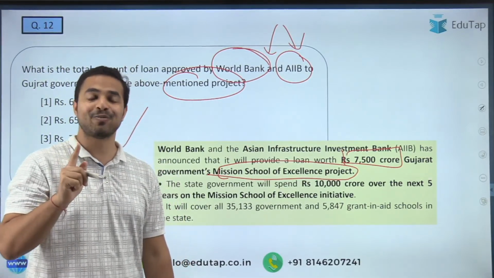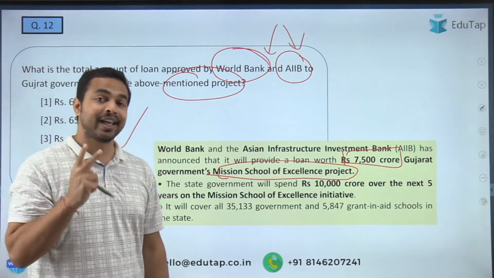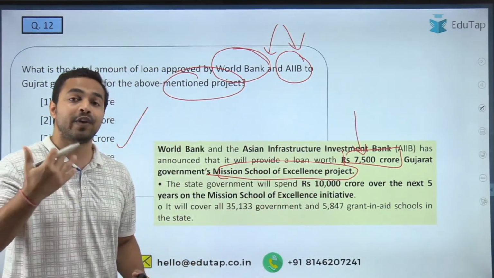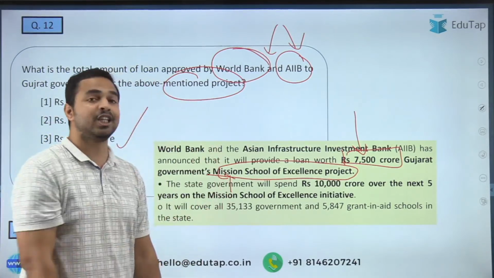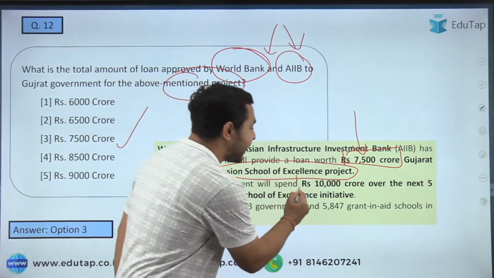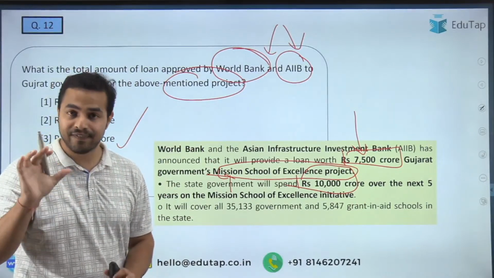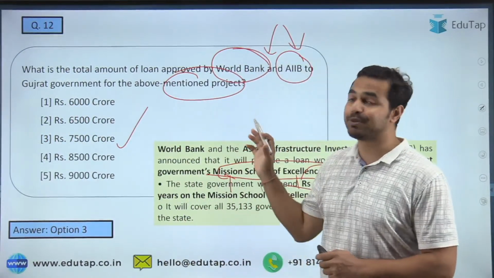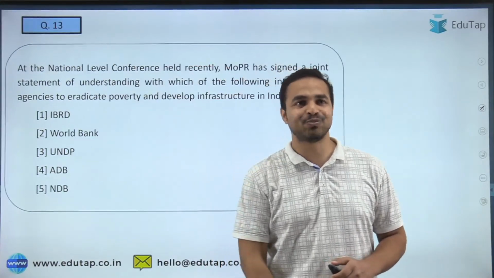The very first thing is the name of the organization जिन्होंने कि ये लोन दिया है, that is World Bank and AIIB. The second important thing, the amount of the loan that they are giving, and the third important thing, that for which project they are providing this loan, that is for the Gujarat मिशन स्कूल ऑफ एक्सेलेंस प्रोजेक्ट. और यहां पर एक और चीज इंपॉर्टेंट है कि स्टेट गवर्नमेंट भी इस प्रोजेक्ट के ऊपर टोटल 10,000 करोड़ का पैसा इन्वेस्ट करने वाली है ओवर अ पीरियड ऑफ नेक्स्ट 5 years. That is also a very important point that you should note down about this particular project. So I'm really glad that most of the students have answered the question correctly. Let's move on to the next question.